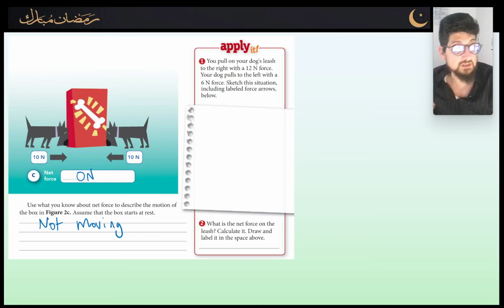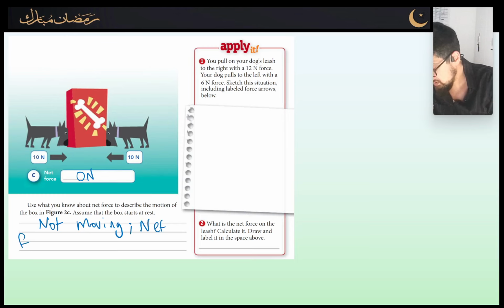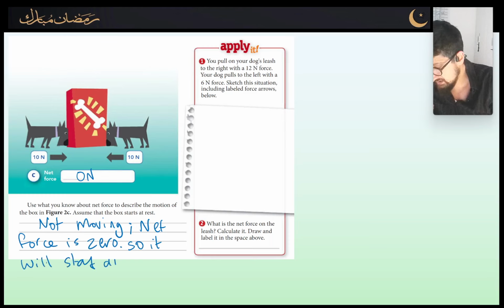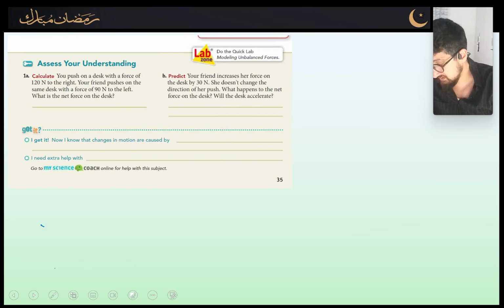The reason why it's not moving is because the net force on it is 0, and therefore it will stay at rest. Very good. Let's go back.